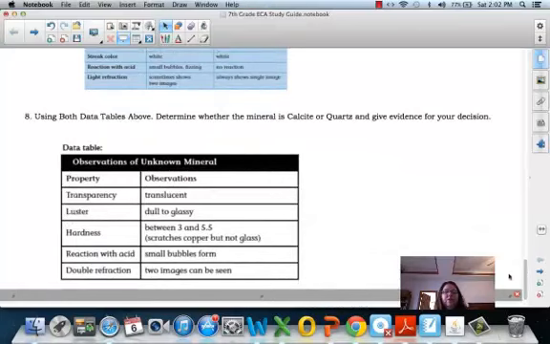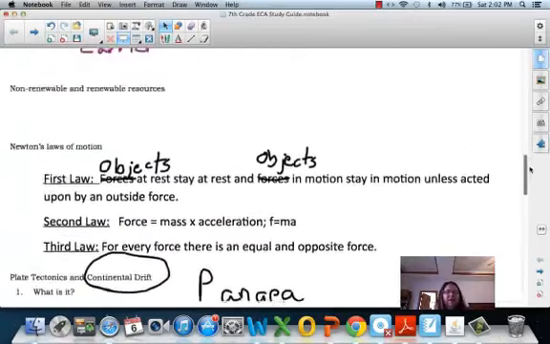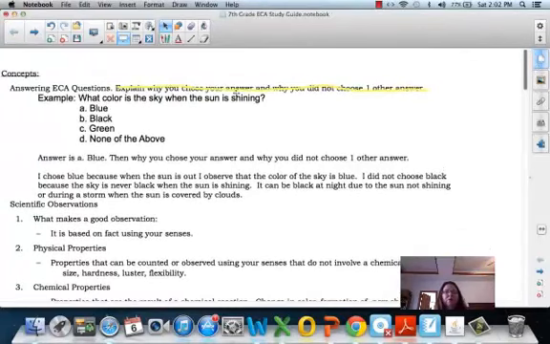Okay, so if you know these basic things, and again, to be able to give good evidence and trade-offs, and also understanding this new concept of why you chose your answer or why you didn't, then you are going to be really ready to go for this ECA if you can study the vocabulary that I did in the Prezi to begin with.